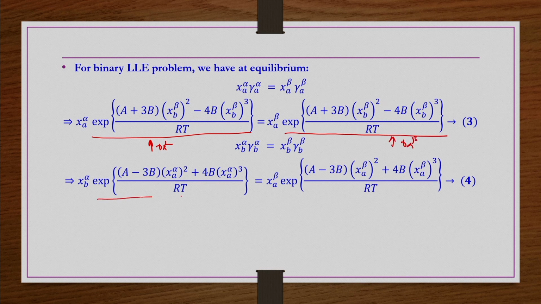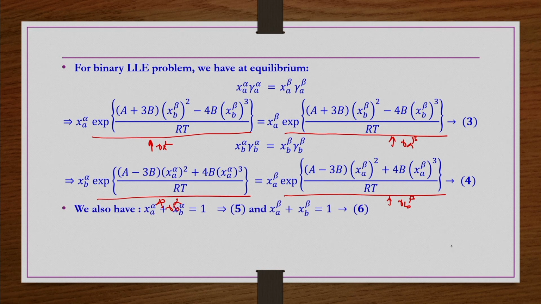Here this exponential term is nothing but gamma B alpha, and this exponential term is nothing but gamma B beta. In addition to this, we also have these two equations, X A alpha plus X B alpha is equal to 1, and then X A beta plus X B beta is equal to 1.